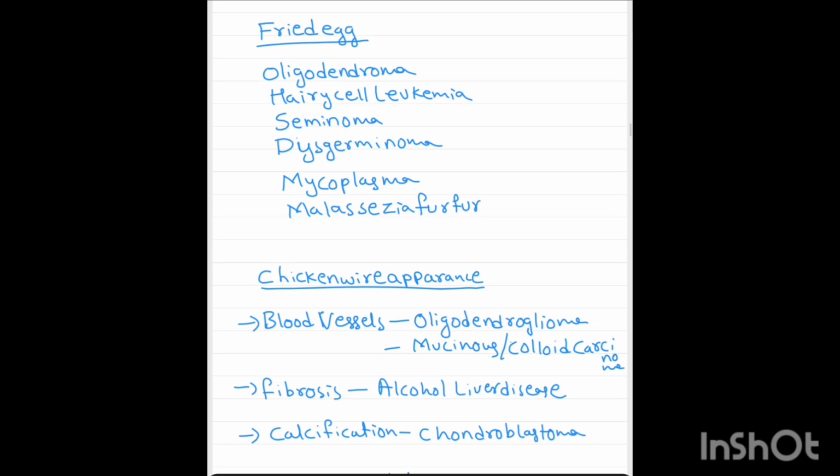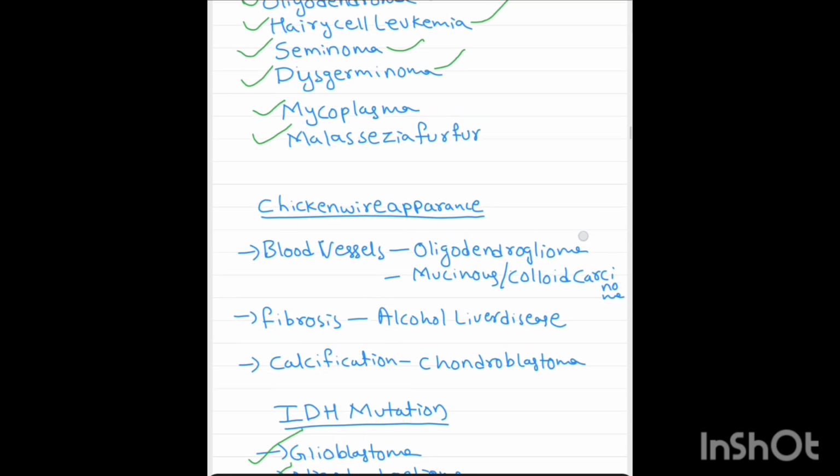Fried egg appearance is seen in oligodendroglioma, hairy cell leukemia, seminoma in the testes, and dysgerminoma in the ovaries. Coming to the microbiology portion, mycoplasma and Malassezia furfur show fried egg colonies on culture media. Let me repeat again. Oligodendroglioma, hairy cell leukemia, seminoma, dysgerminoma are the pathological aspects. Microbiologically, mycoplasma and Malassezia furfur. Hope I am clear.